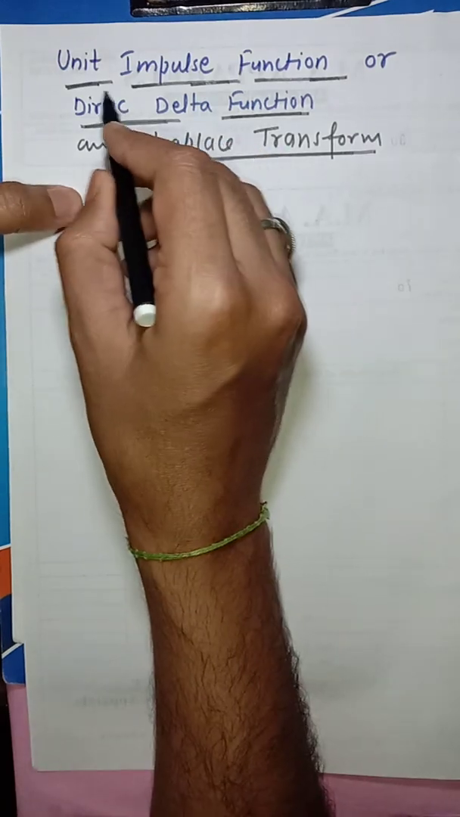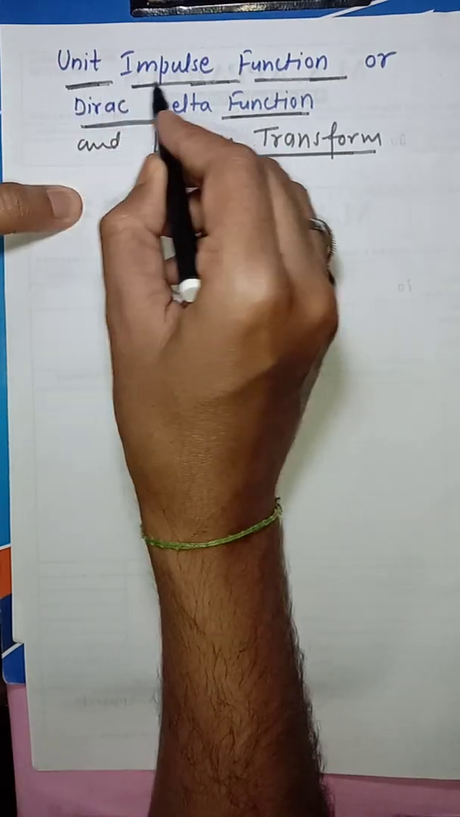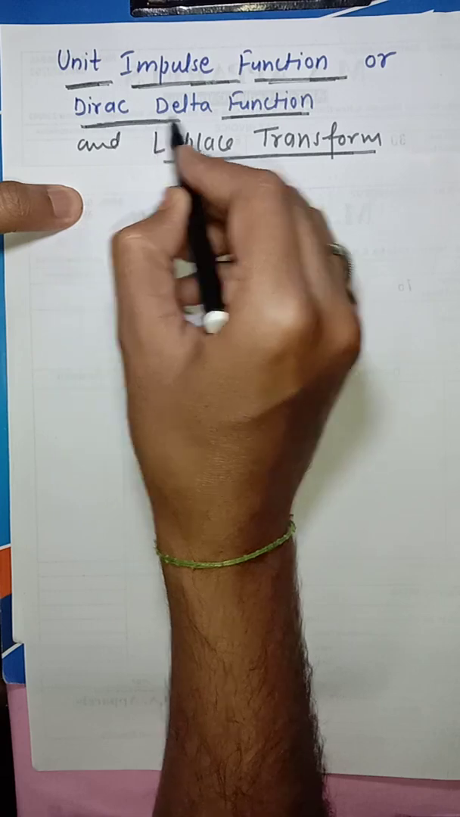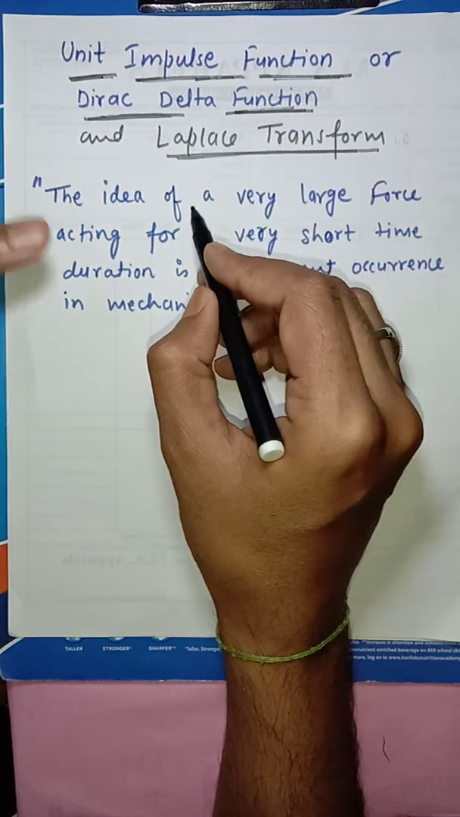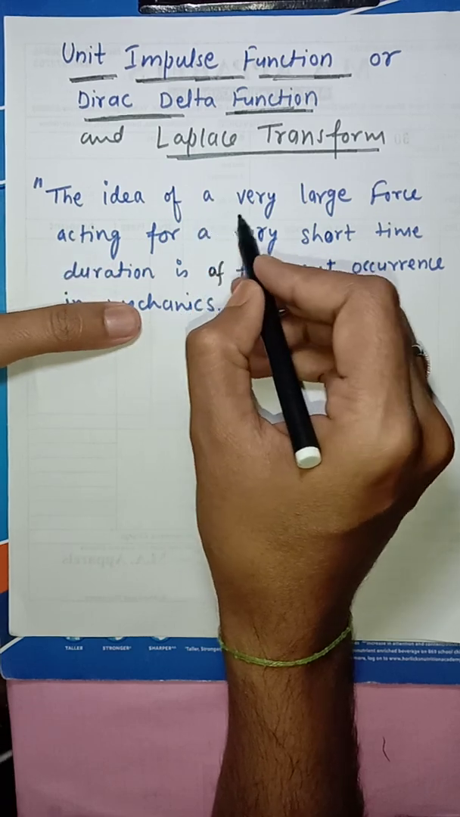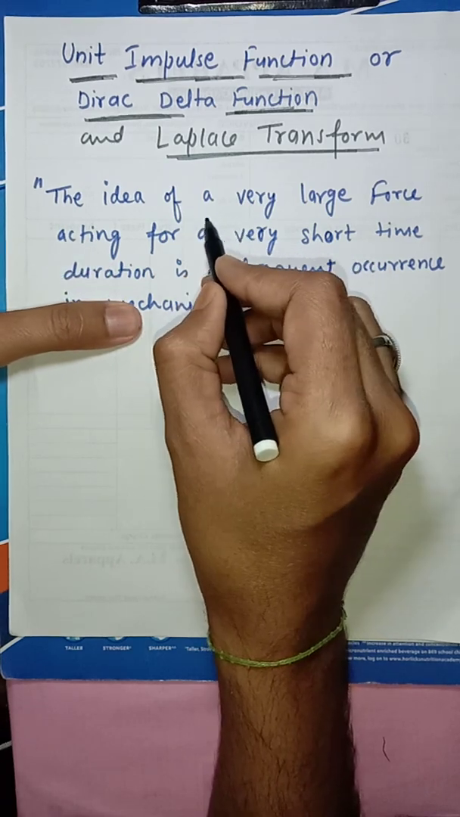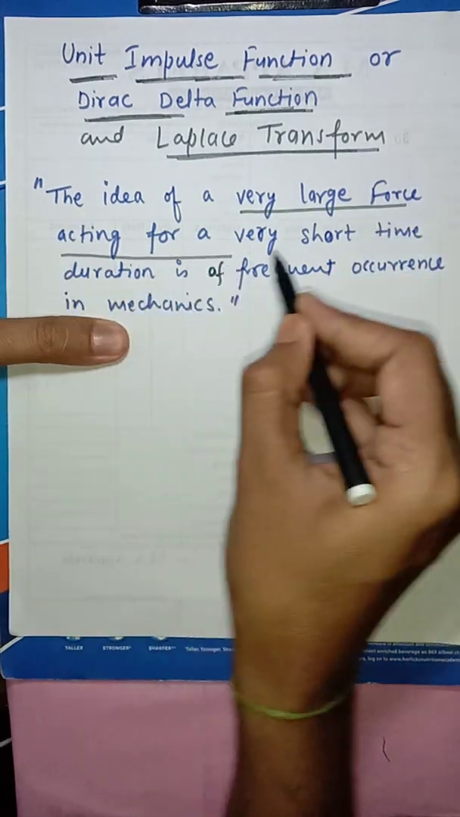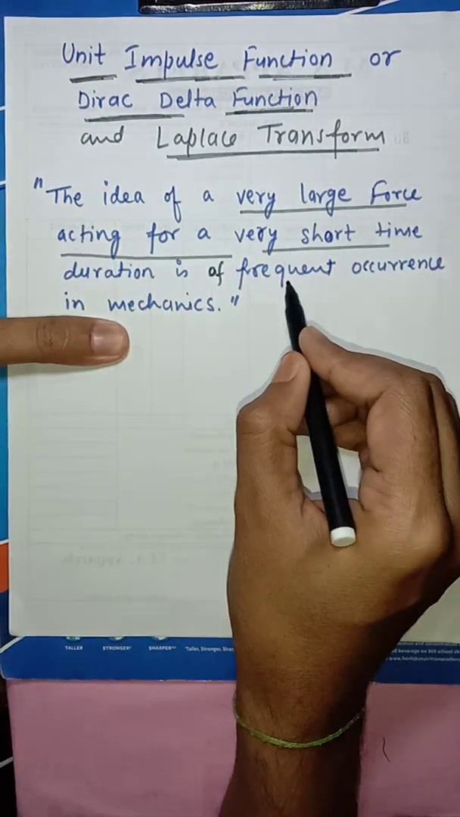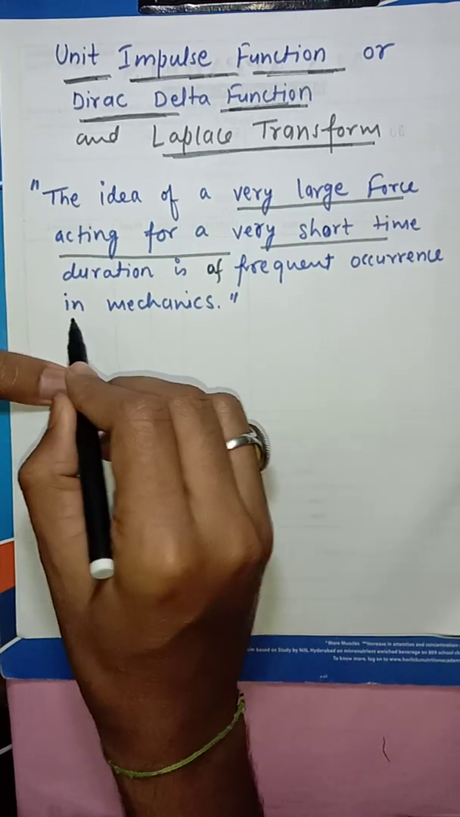Students, today in this lecture we are going to discuss the unit impulse function, or Dirac delta function, and the Laplace transform. This function was introduced to deal with the idea that a very large force acting for a very short time duration is of frequent occurrence in mechanics.